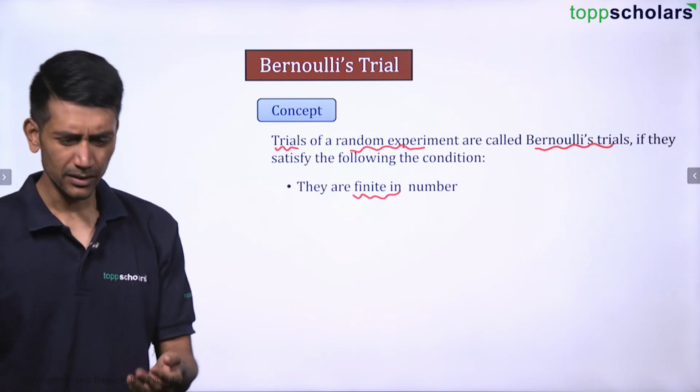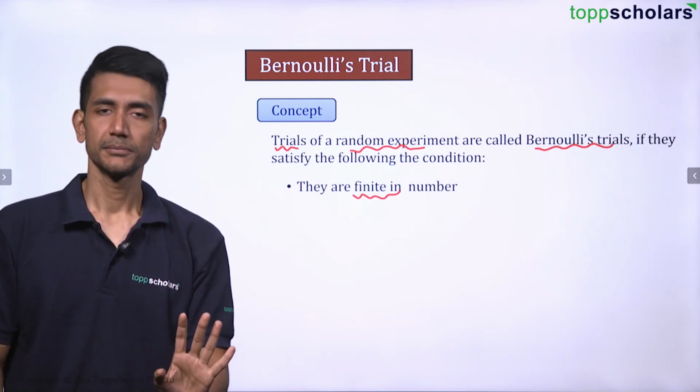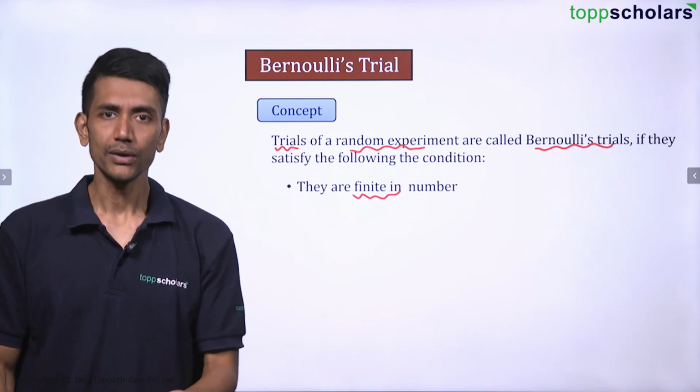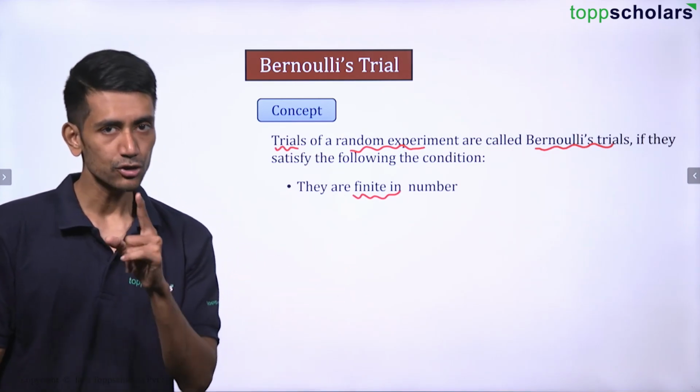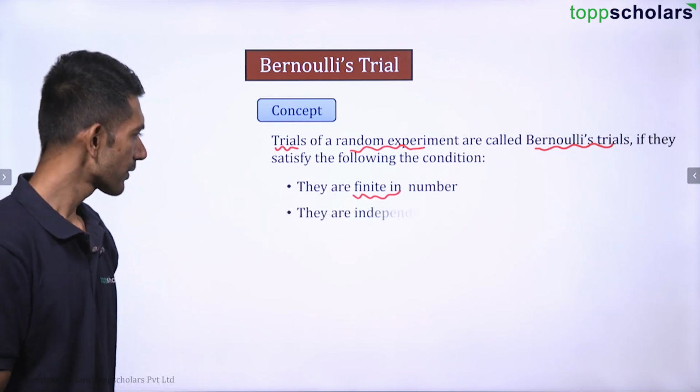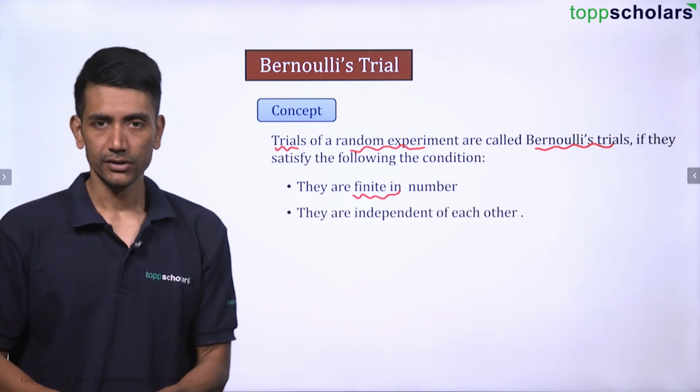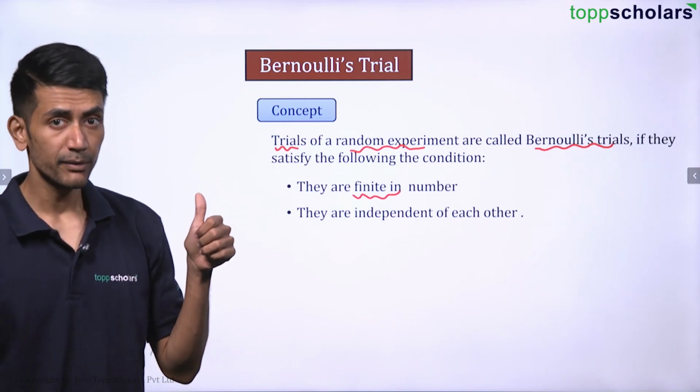I'll give you a simple example. Tossing a coin 4 times: 1, 2, 3, 4. We can count that. Or throwing a dice 10 times. So they should be finite in number, right? They are independent of each other. Independent we have already studied before.